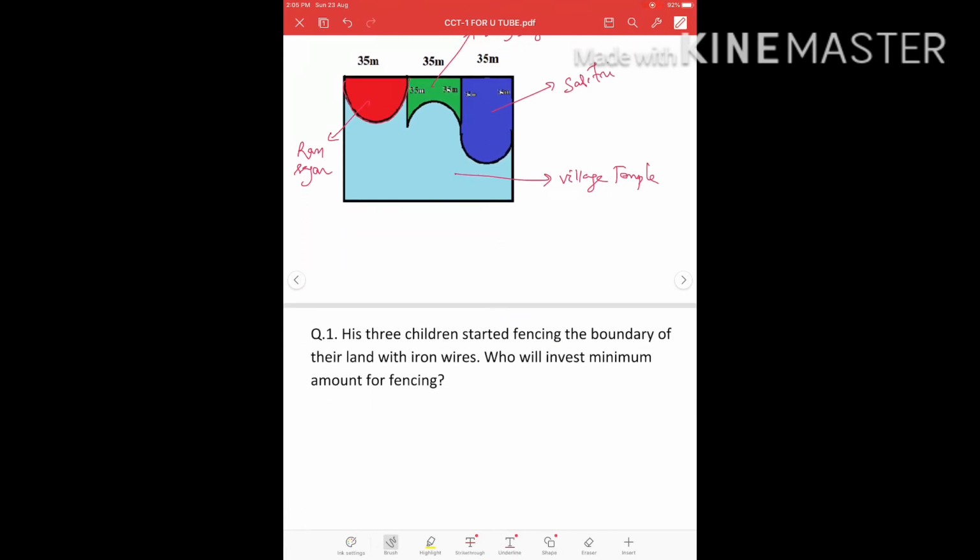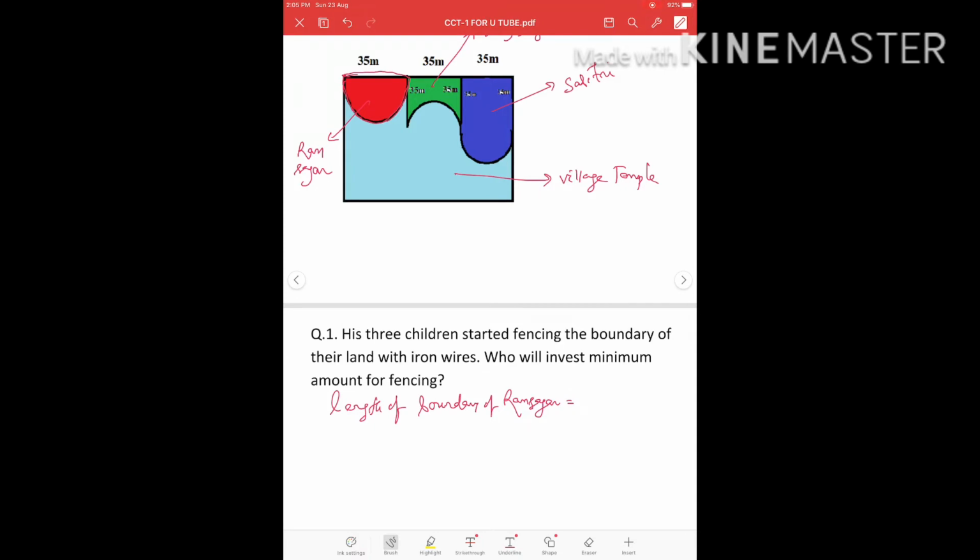The length of boundary of Ramsagar. Boundary of Ramsagar is equals to, Ramsagar will move this distance and again this distance.